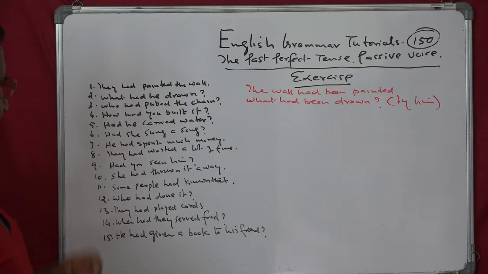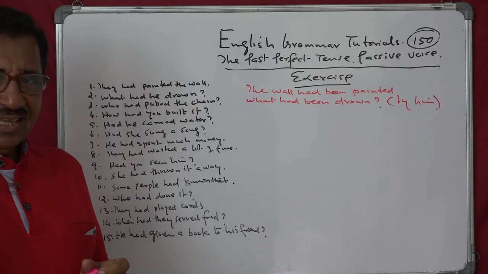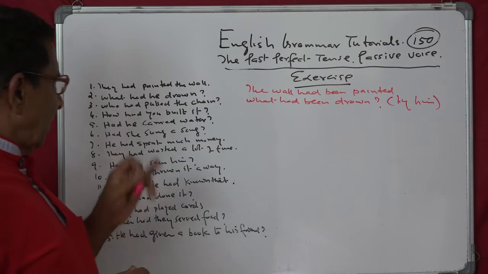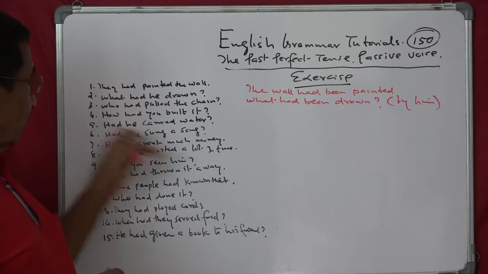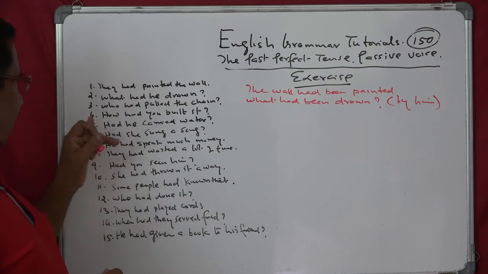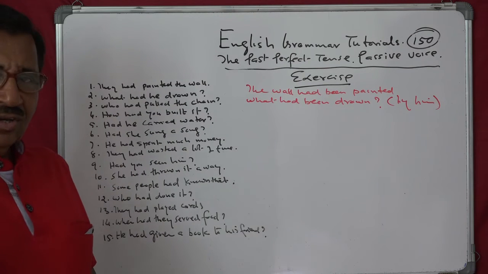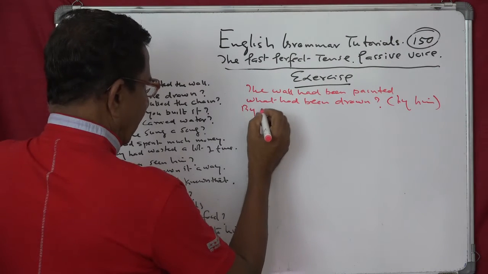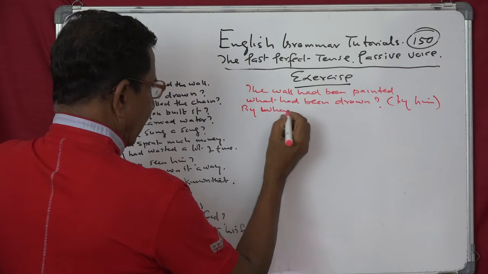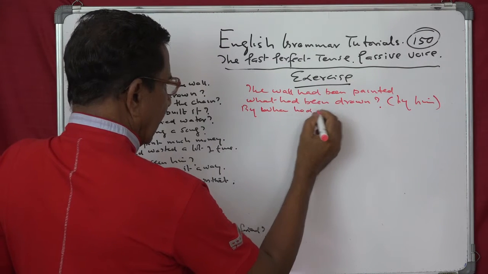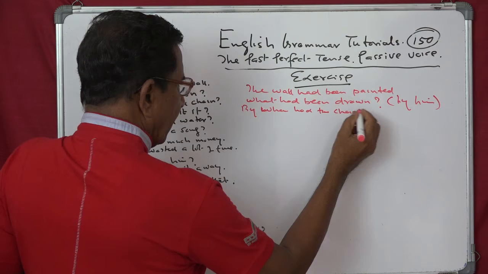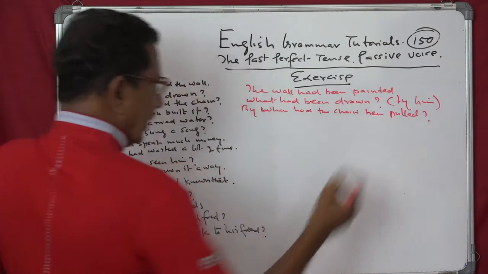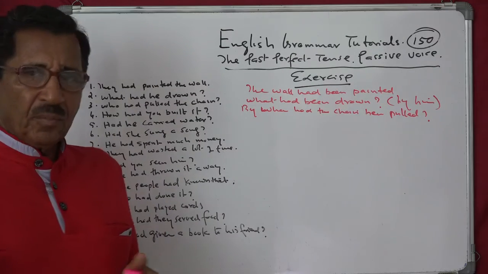How had you built it? Can you do it without the steps? Sorry, next one, the third is: who had pulled the chain? By whom had the chain been pulled?